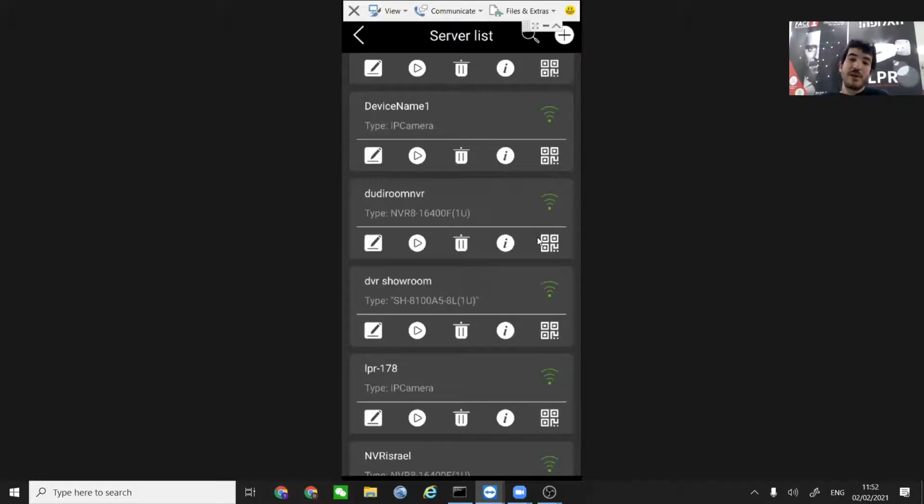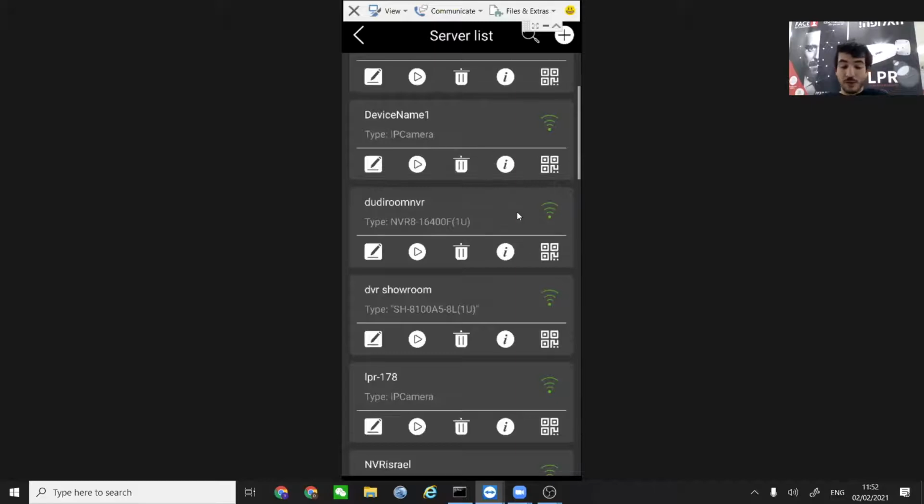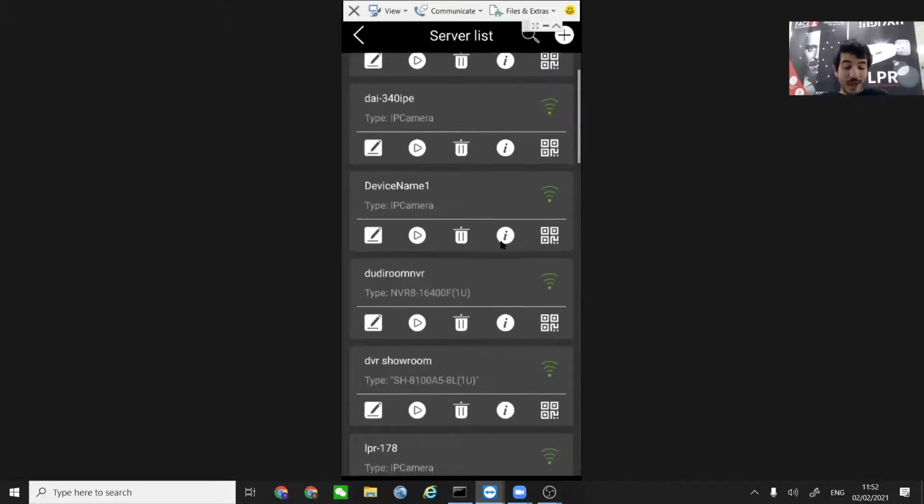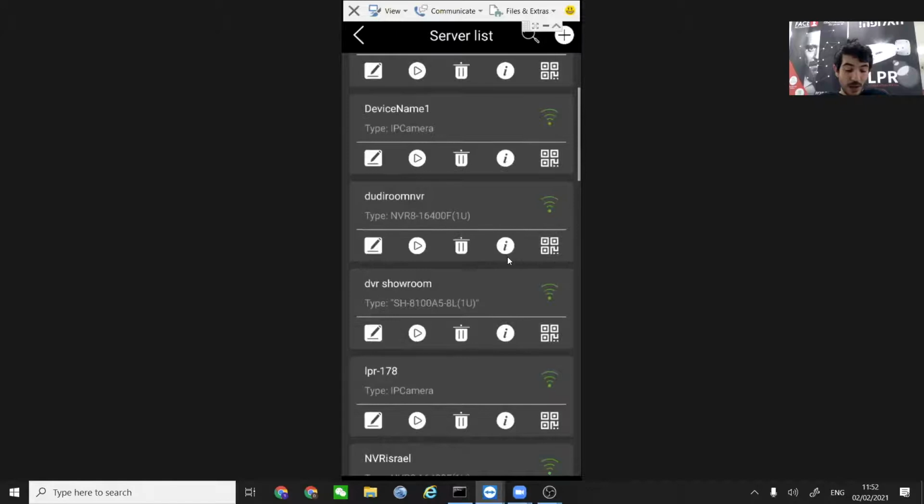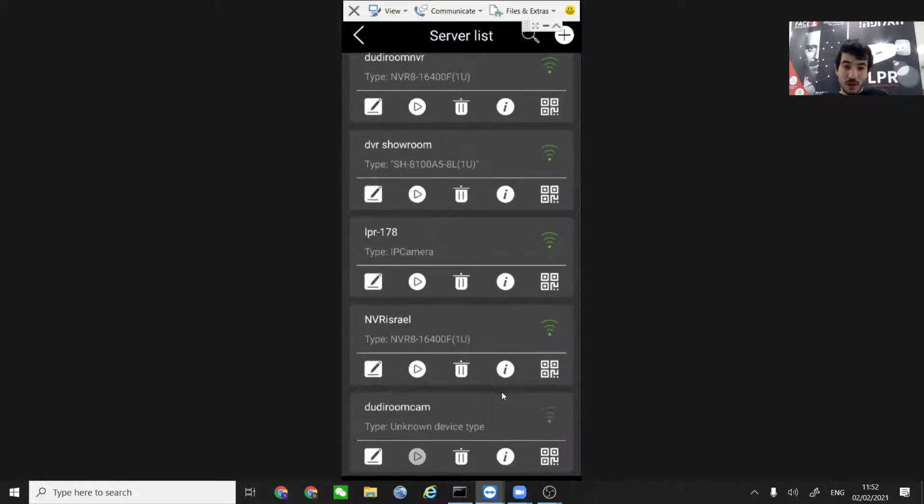We can see another very familiar thing for those who listened to me before, the I button. We can see an I button in front of almost every channel, every device that we have. What does this I button do? Exactly the same as we saw with the NVR.